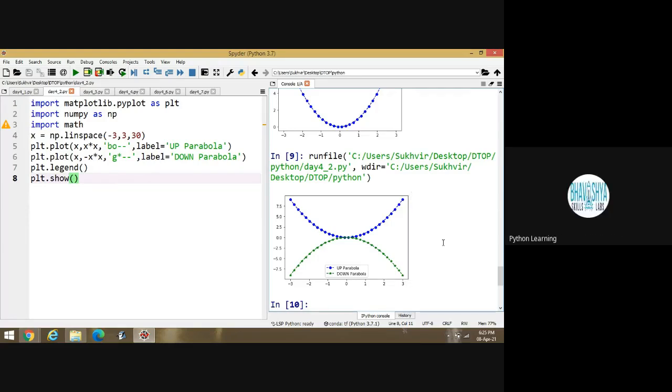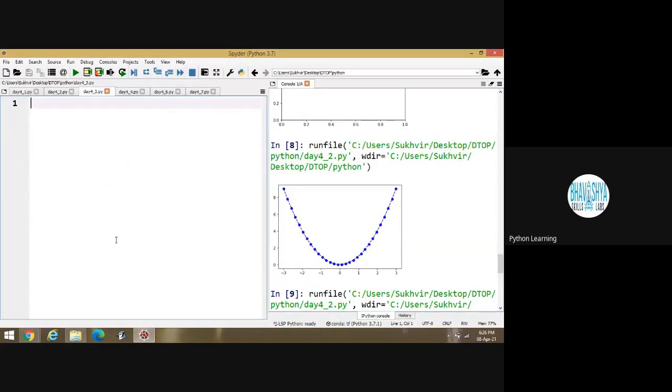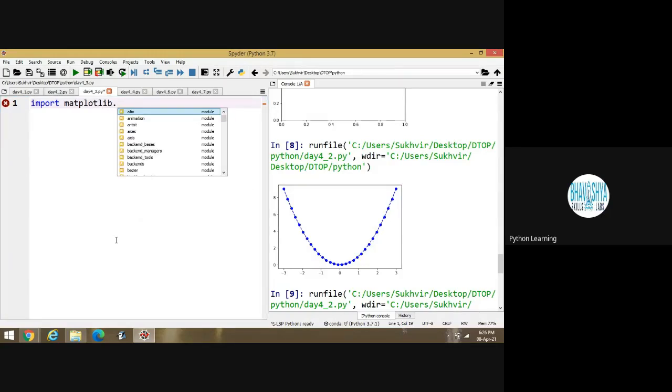Okay. Suppose I have to design these graphs separately in blocks. Then what to do? This one is the target point. Now, the third part. Again, import file is required. Matplotlib. From this program onwards, this one is the new content. Pyplot as plt. First and second program is just a revision.